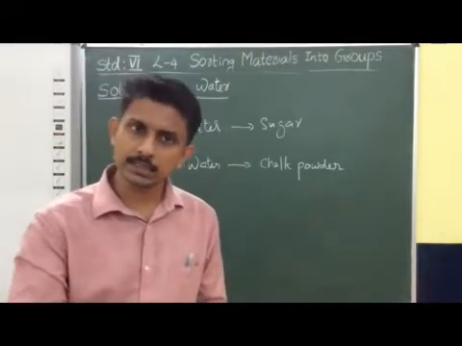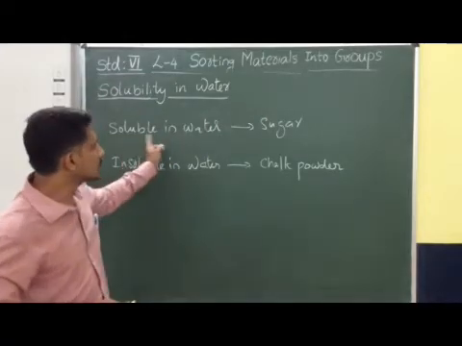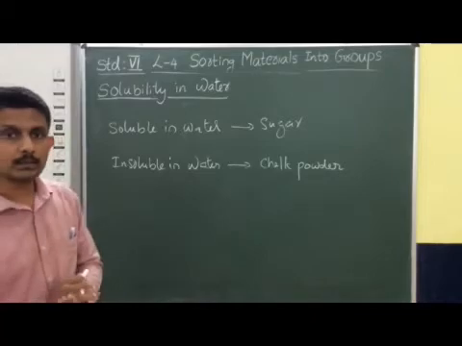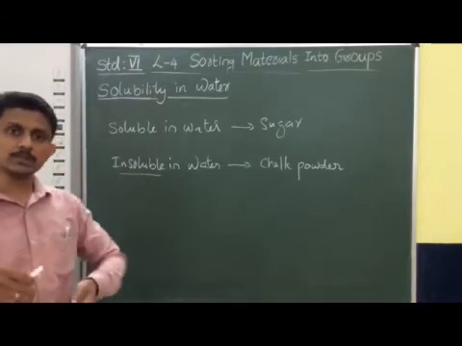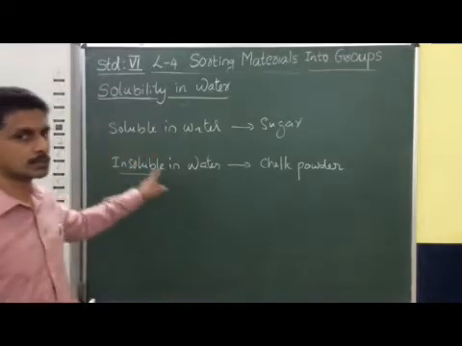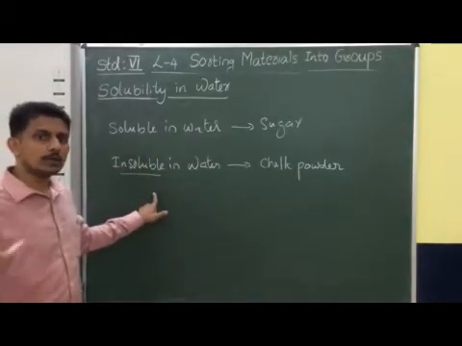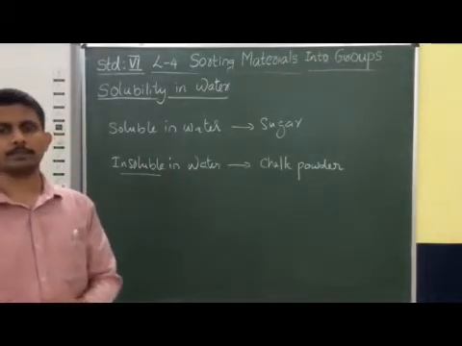Substances which are dissolved in water are known as soluble, and substances which are not dissolved in water are known as insoluble.